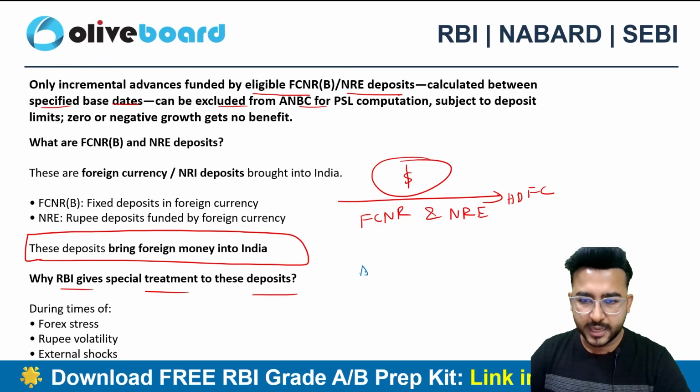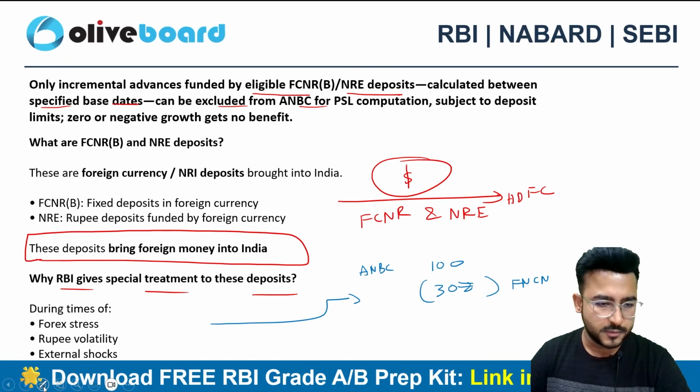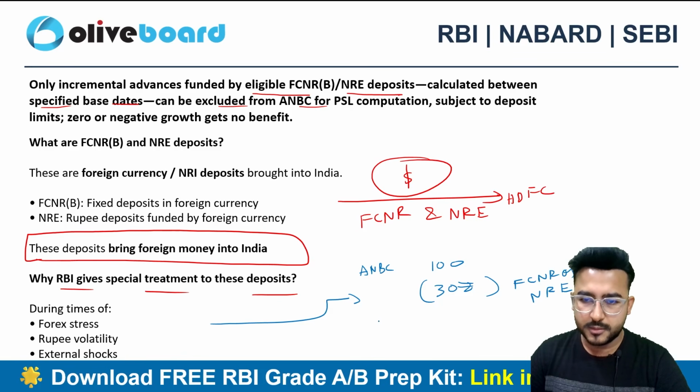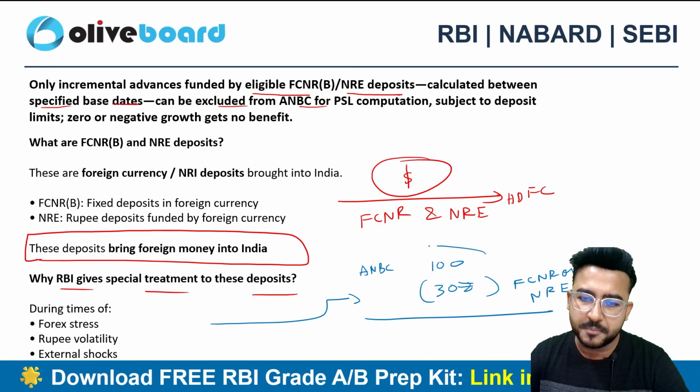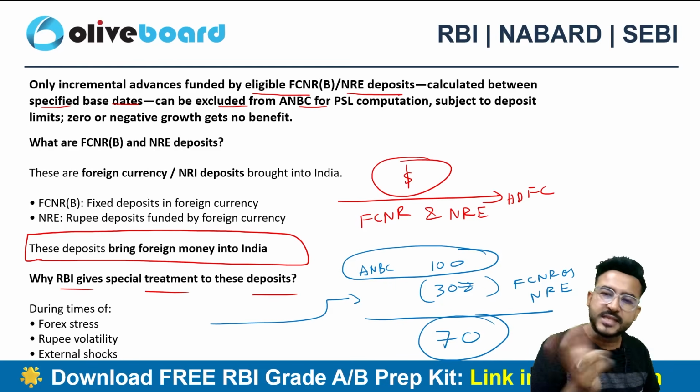Let's suppose the ANBC of a bank is 100 rupees and the bank is sourcing up to 30 rupees from this FCNR or NRE account. Do you have to maintain PSL as a percentage of 100 or 70 now? You have to maintain PSL norms on just 70.